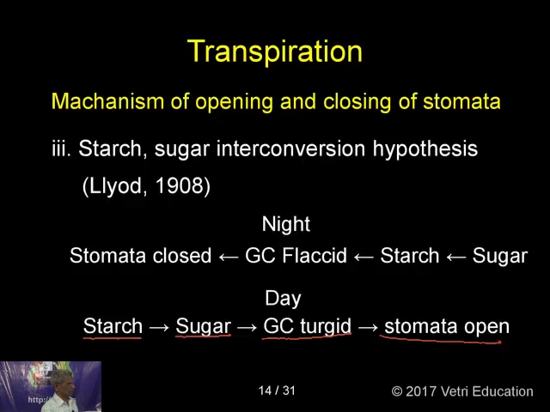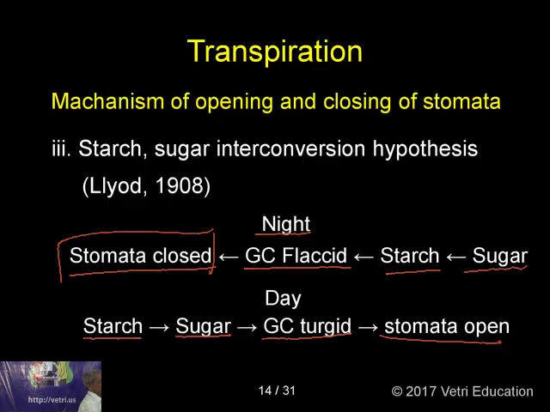The sugar is once again converted into starch, and that leads to the flaccidity of the guard cells, which results in the closing of the stomata. Now you understand why during the night time the stomata remain closed, and why during the daytime they remain open.